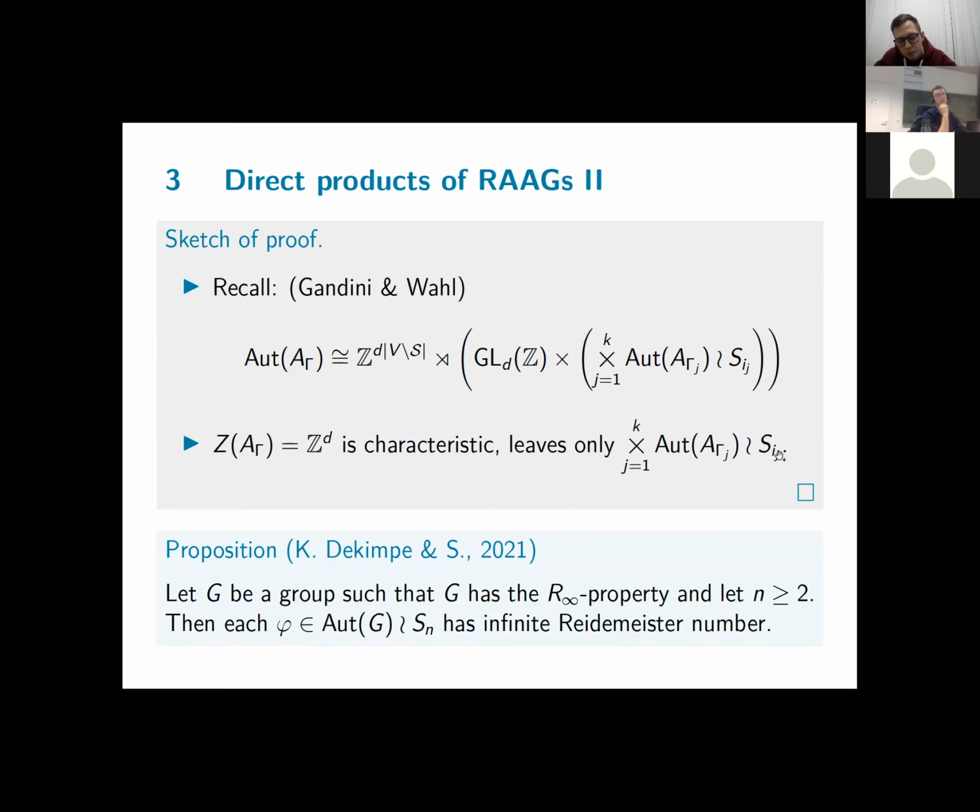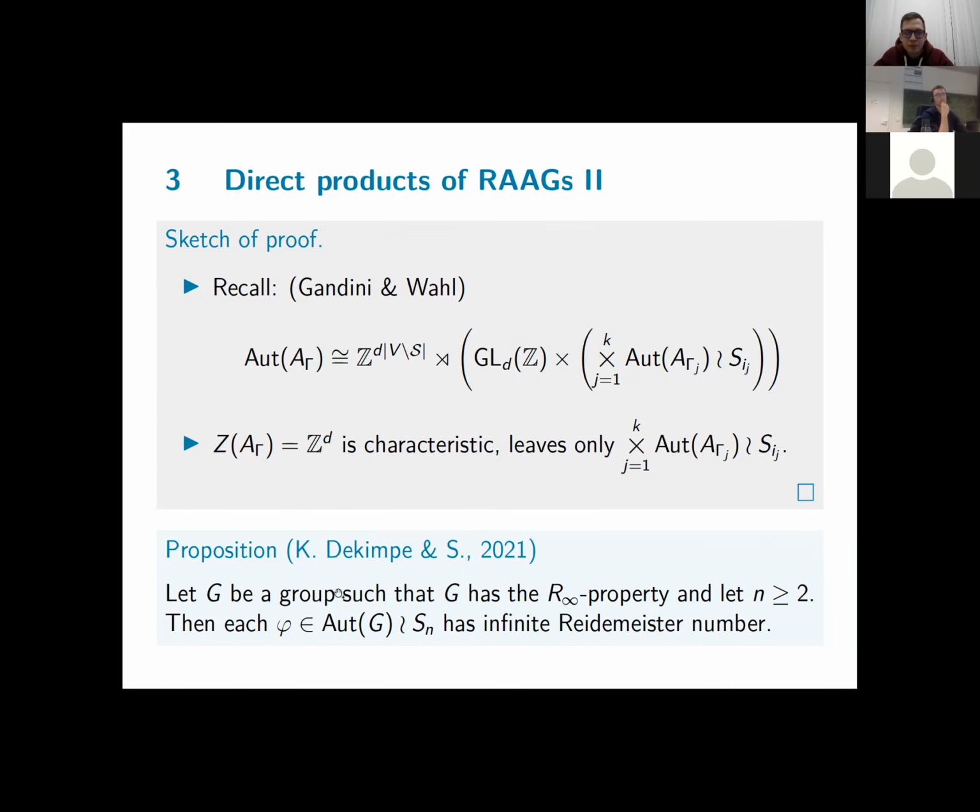So this wreath product means all copies of gamma j are permuted, and on each copy we apply one automorphism. So the copies are permuted but not mixed, and this direct product in front means that non-isomorphic graphs aren't mixed or mapped to one another. So we have borders between the non-isomorphic copies. They are not mixed or intertwined in any way. They're just mapped to themselves. So in this automorphism group, if you can prove that any automorphism here has infinite Reidemeister number, we are done.